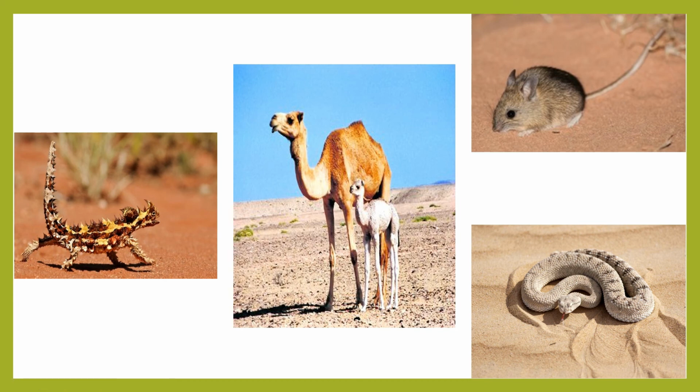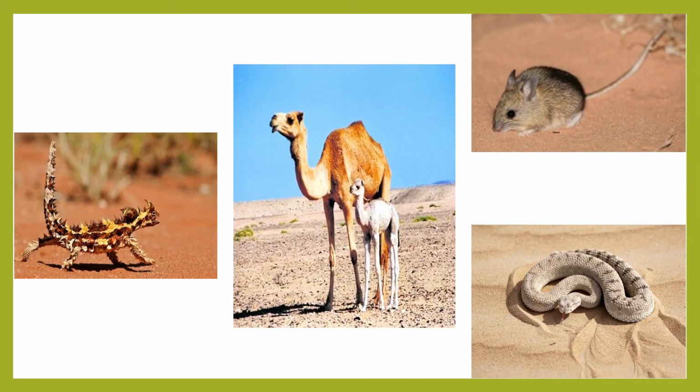And the camel, you will find that it has its body covered with very small hairs, which helps it to feel less hot.